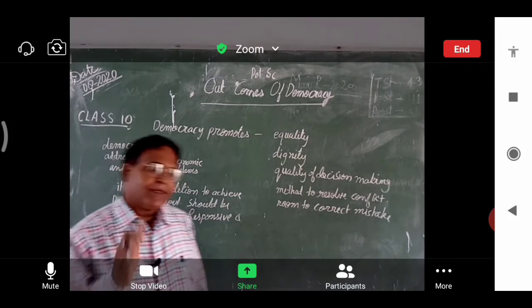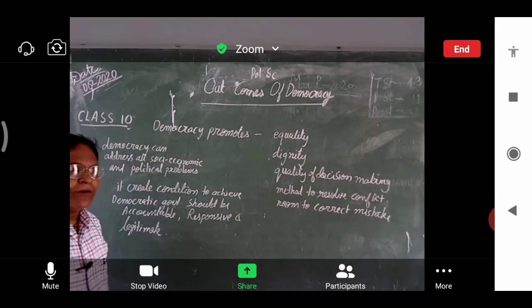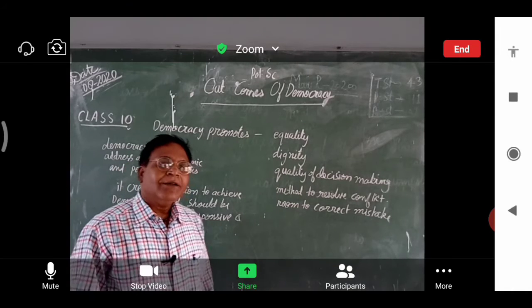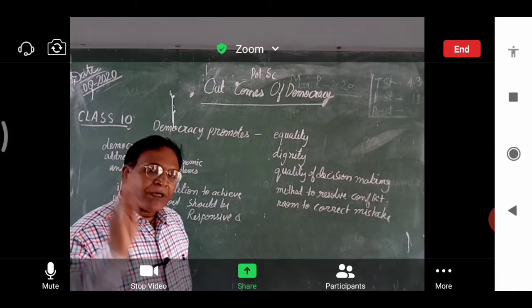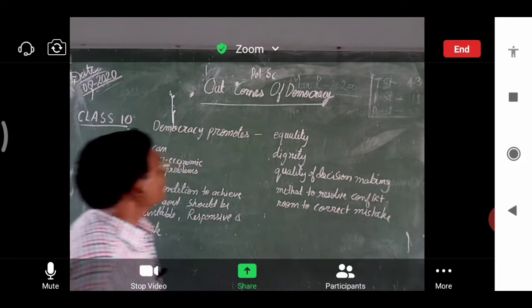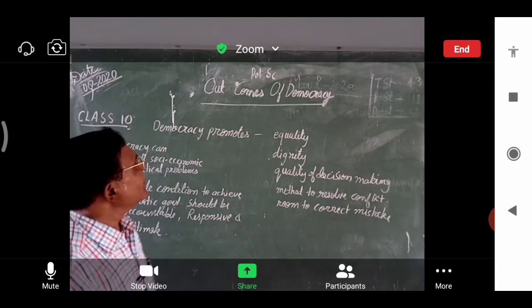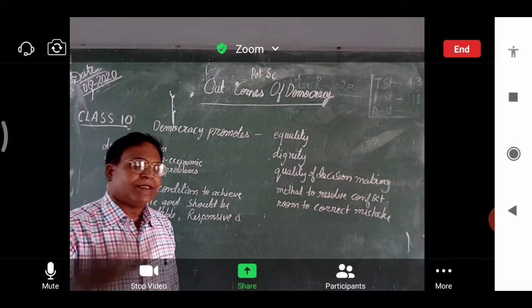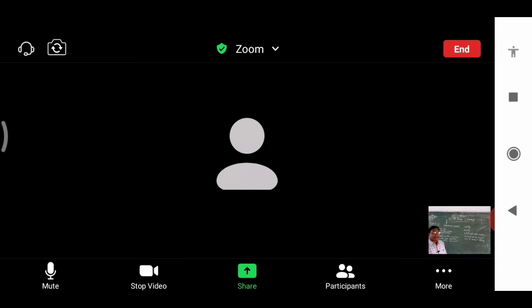What are the results of democracy? You have already studied in class 9th about democracy, a type of government in which people rule by means of their representatives, right? So here we are going to understand what the results are. Democracy has been cultivated in our country for more than 70 years, and in other countries too, but what result has it given? This is a major question.